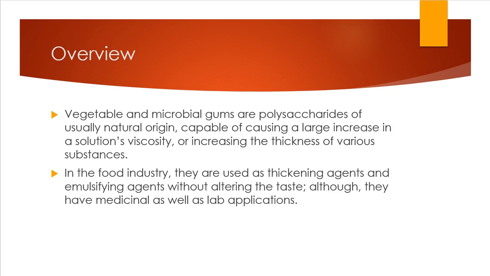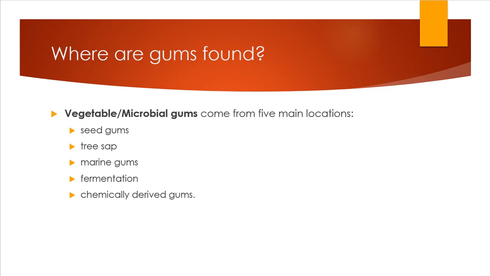And this really comes into play in the food industry because they can be used as various thickening agents, but they don't alter the taste of the food that they're added to. They do have medicinal as well as lab practical applications as well. These gums are found in 5 main locations, and their physical as well as their molecular aspects are going to vary greatly depending on where they were created.